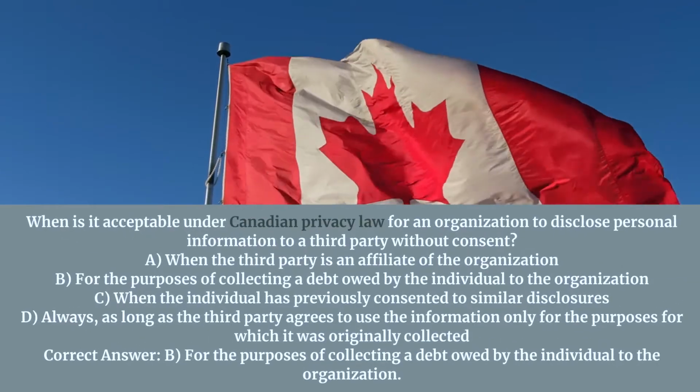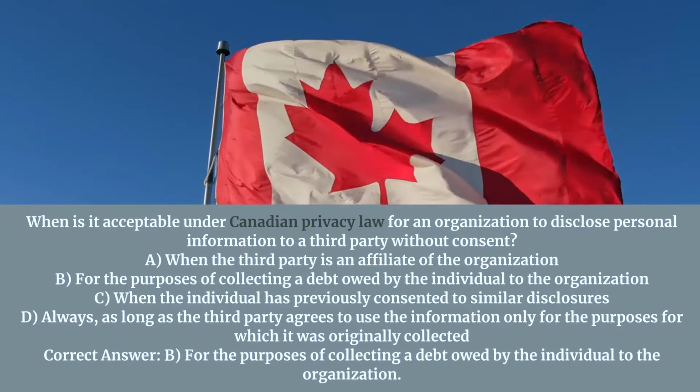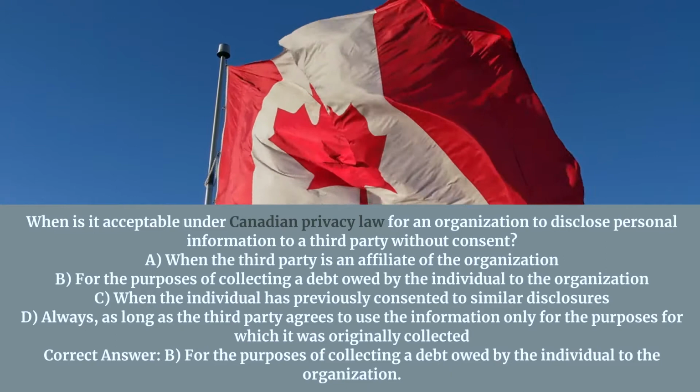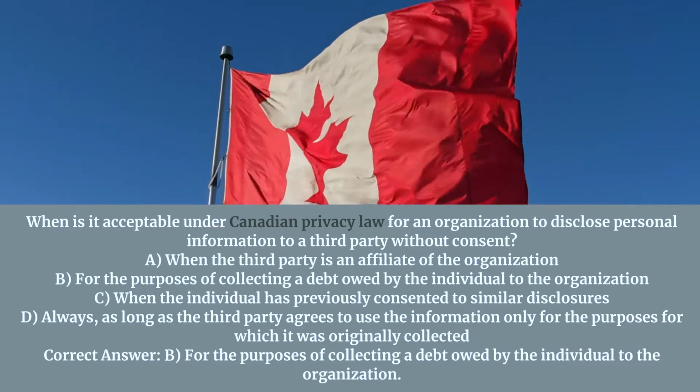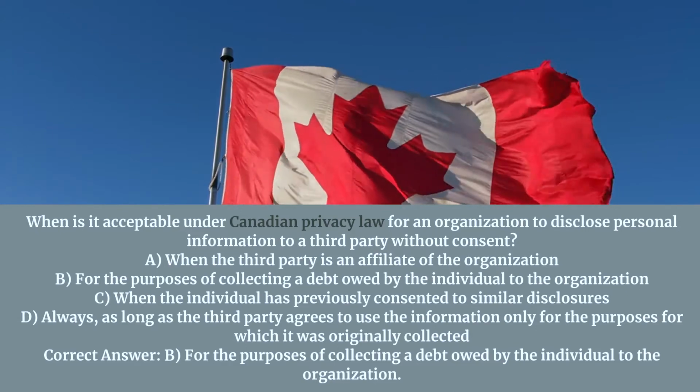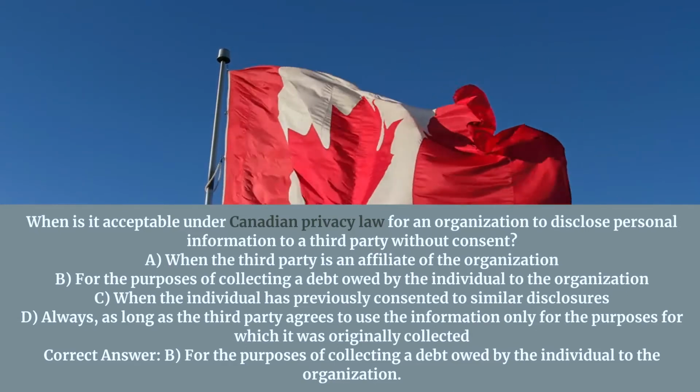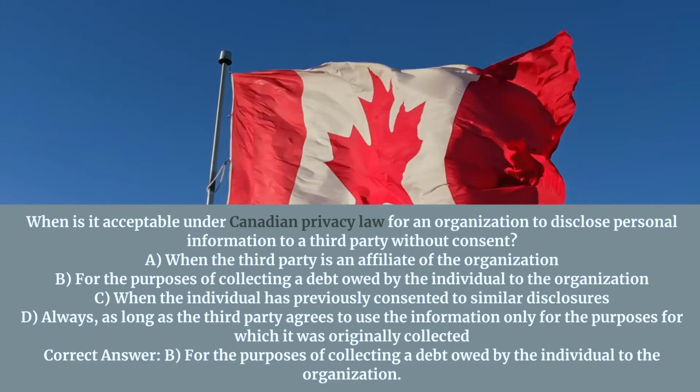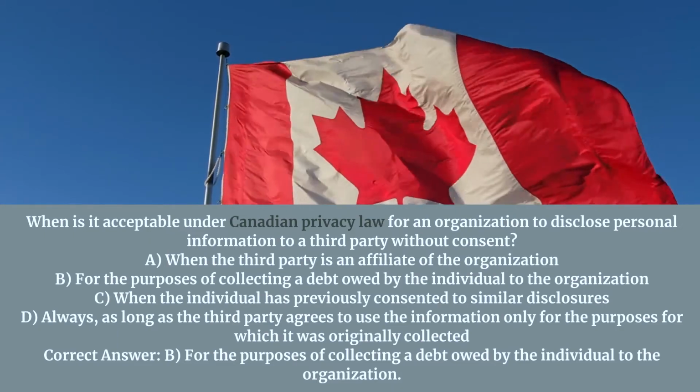When is it acceptable under Canadian privacy law for an organization to disclose personal information to a third party without consent? A. When the third party is an affiliate of the organization. B. For the purposes of collecting a debt owed by the individual to the organization. C. When the individual has previously consented to similar disclosures.